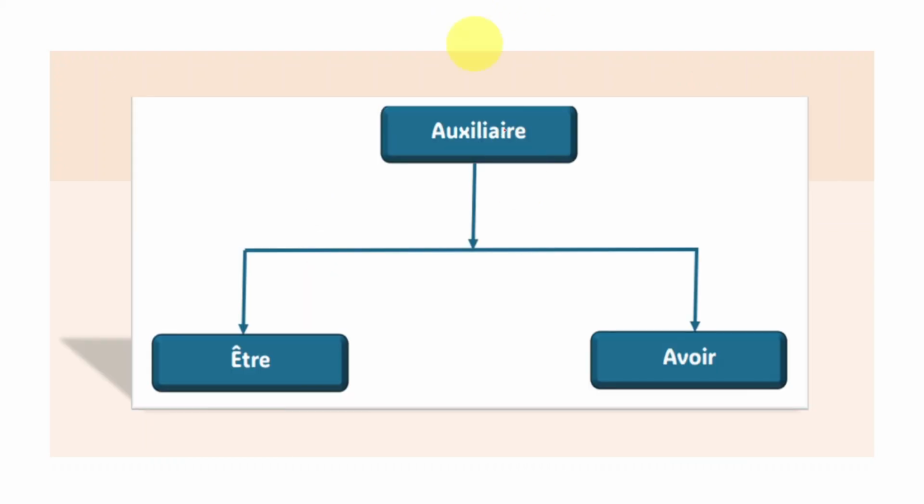Now we also have auxiliaire. We have être. We have avoir. Let's say you're gonna travel to France. So I can say, oh, you went there. Eric est allé.